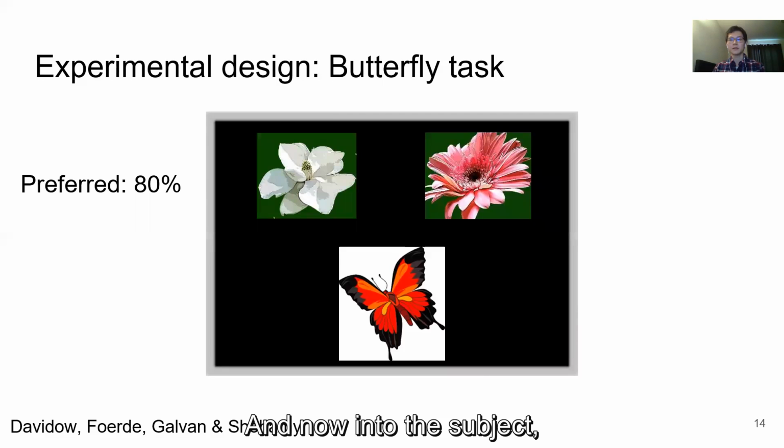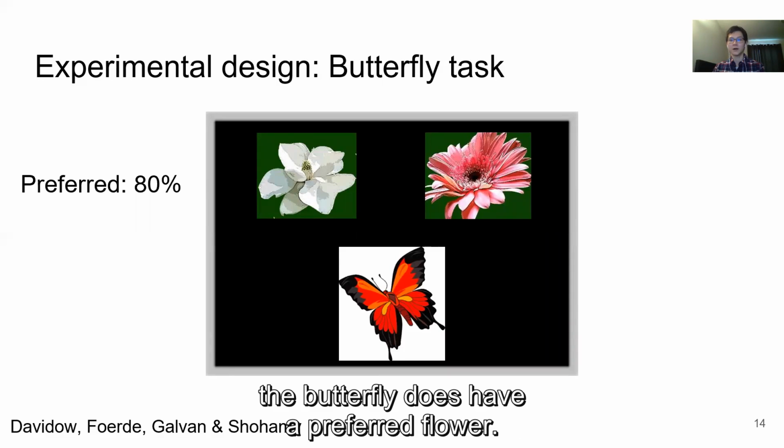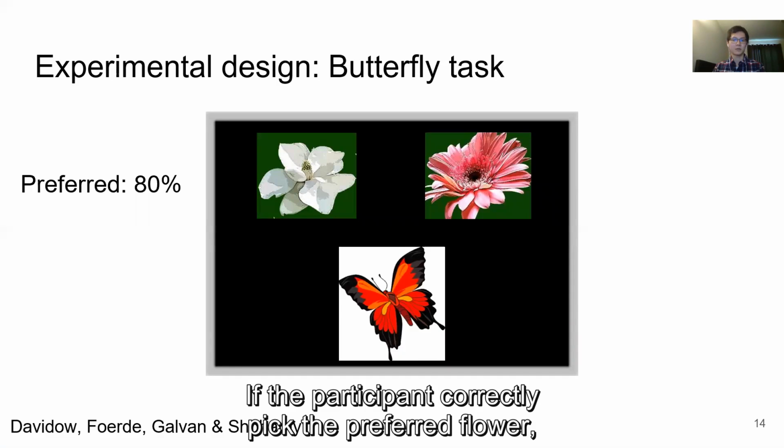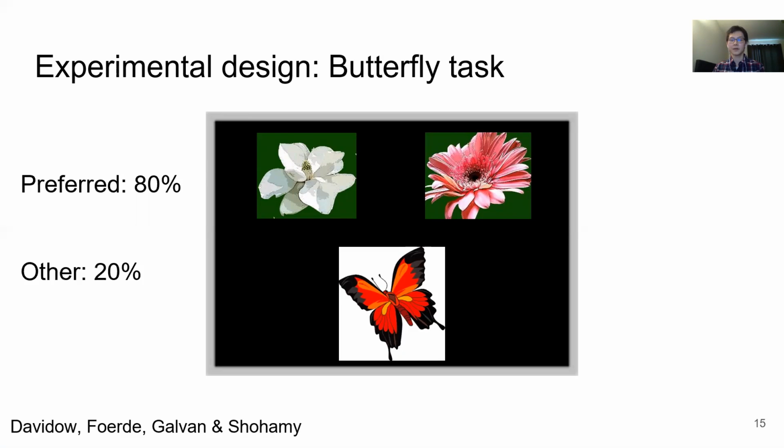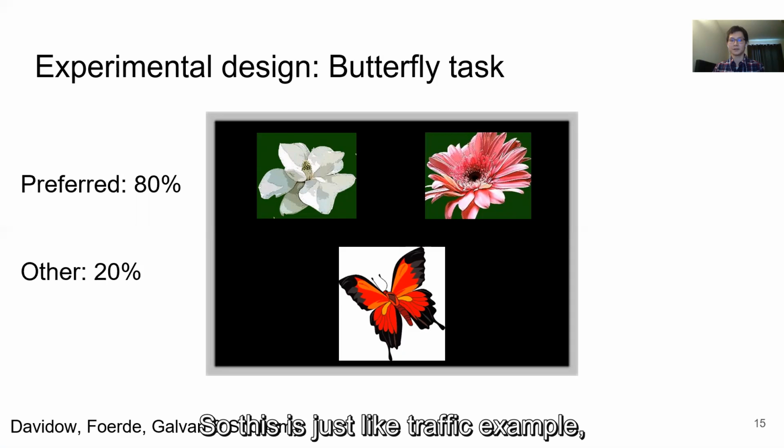Unknown to the subject, the butterfly does have a preferred flower. If the participant correctly picked the preferred flower, they will win 80% of the time. However, 20% of the time, the other flower would win. So this is just like the traffic example that I mentioned at the beginning.